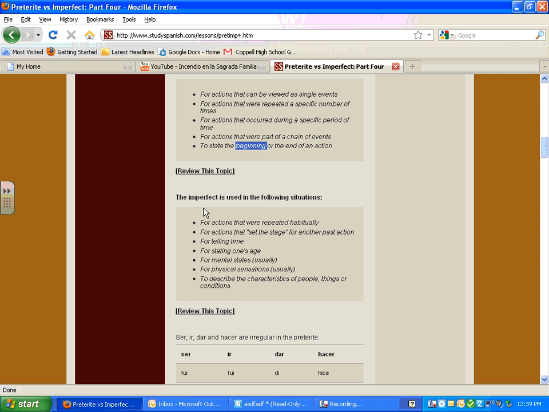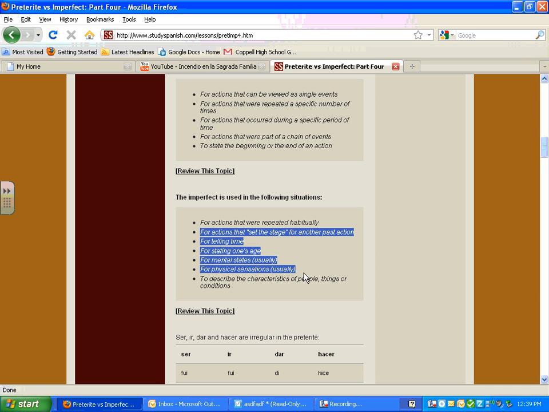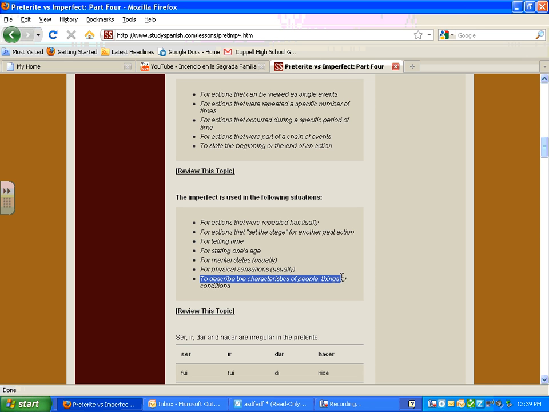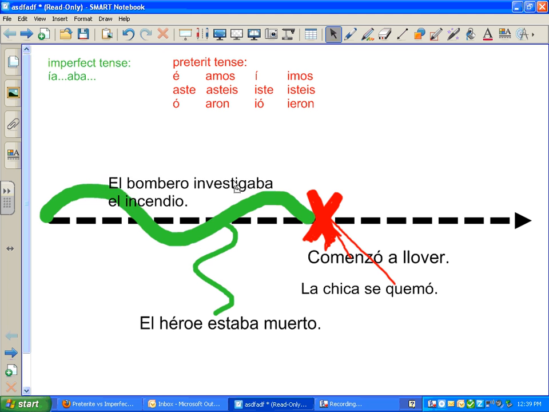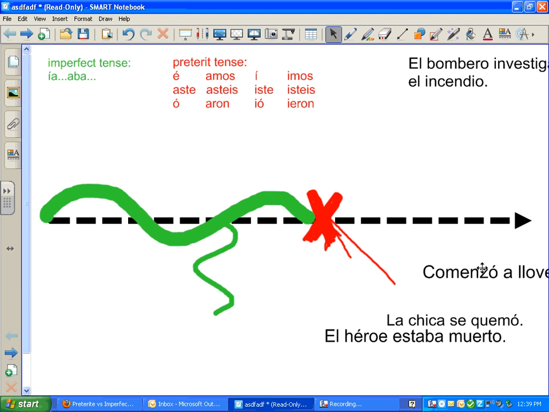So the imperfect tense would be for actions that were repeated habitually, like used to, and that's the one that we've dealt with the most. And the new stuff would be actions that set the stage, so that would be kind of description. Telling time or age, that's still description. Mental states, usually, I think of that as a description. Feeling, that's still a description, so there's a description, and then to describe the characteristics of people.